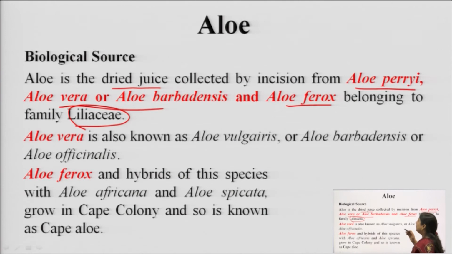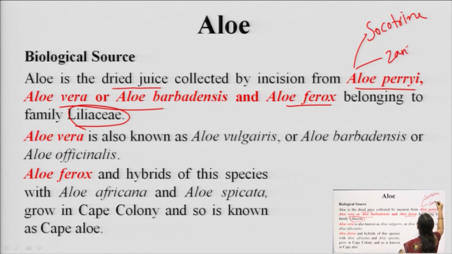Commonly, depending upon the places in which they are grown, they have different common names. Aloe perryi is found in two places: one is Socotra, so it is known as Socotrine aloe, and in Zanzibar, so it is known as Zanzibar aloe.